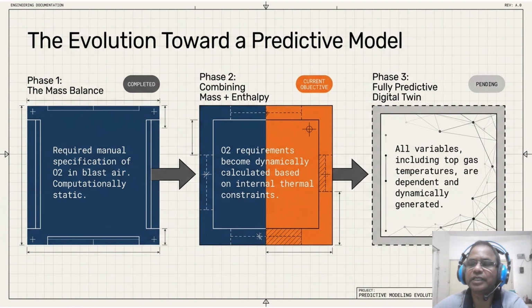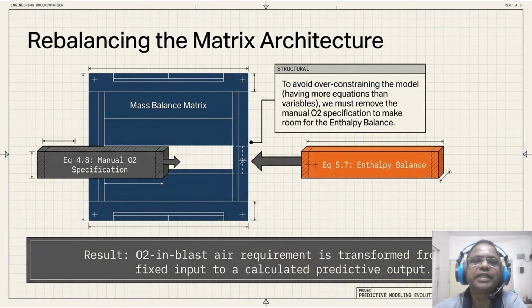Coming to phase 3, which remains our goal, a fully predictive digital twin. The so what factor is automating these calculations removes the human error, ensuring the furnace always maintains the exact heat needed for the steady state production. And this requires a fundamental rebalancing of our mathematical matrix, which is shown